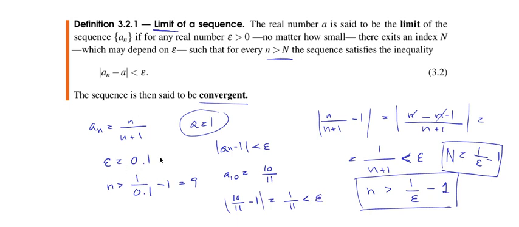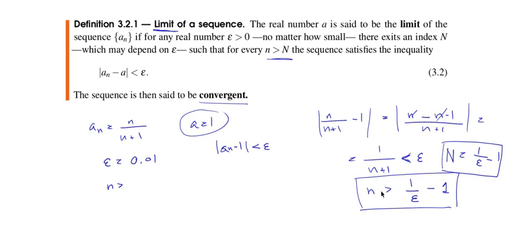Because epsilon is 1 over 10 and 1 over 11 is smaller than that. Is it clear? Suppose instead of 0.1 we chose epsilon 0.01, right?